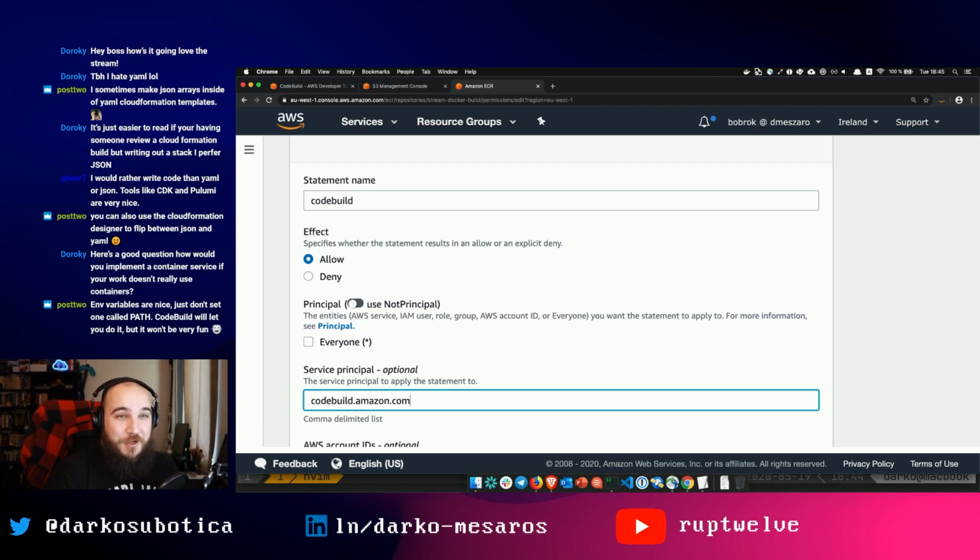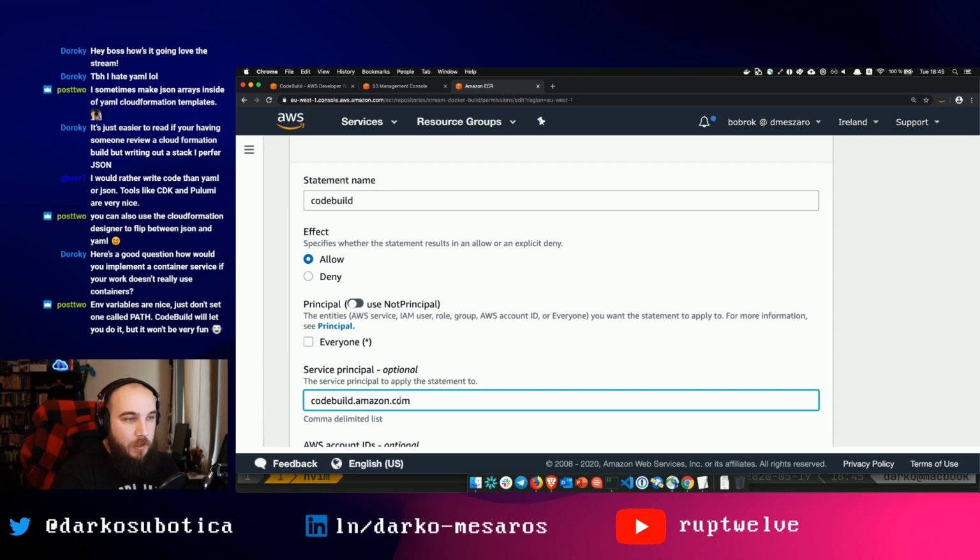Yes, that's a very great point. Do not set the path variable like this because you may break things. If you set the path variable, a lot of things may not work. So if you set variables, make sure to set your own ones, not the built-in ones such as path.